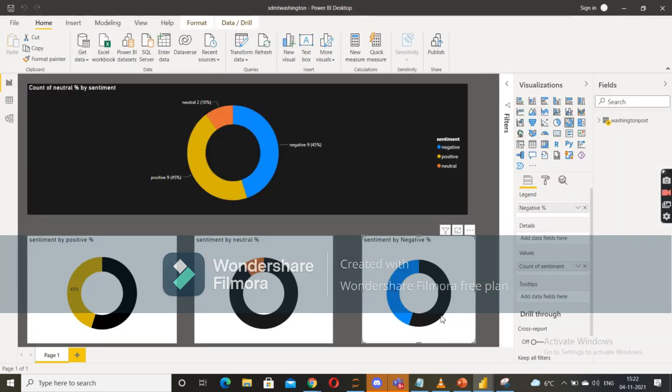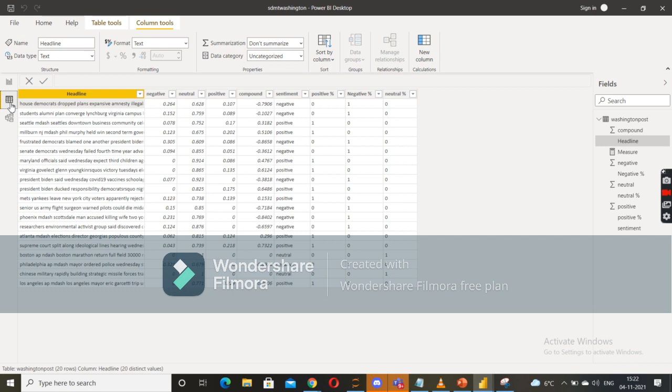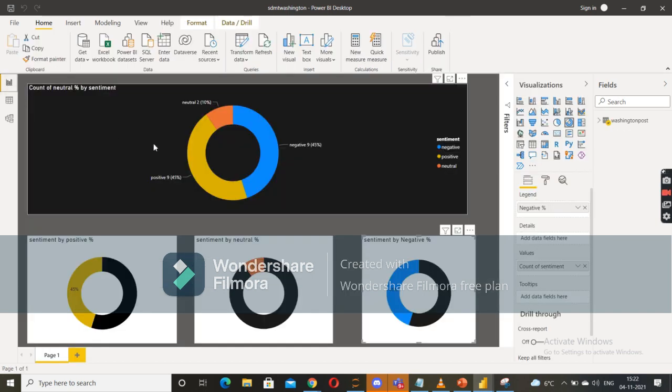Looking at the dashboard, we have created it in Power BI, and from the source data we have added three columns: positive, negative, and neutral. So if the sentiment is negative, we put a 1 in this column, and if it's positive we put 1 in this column, and if it's neutral we put 1 in this column. And from these we have created these pie charts.